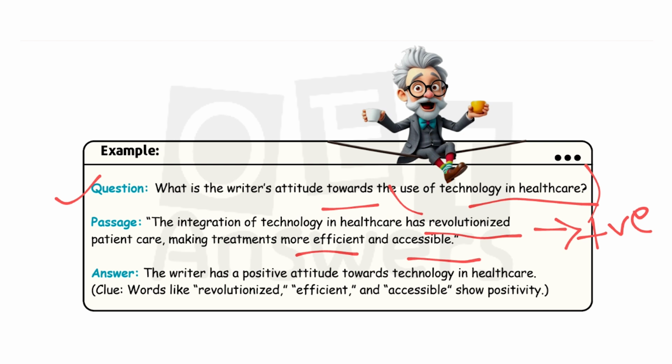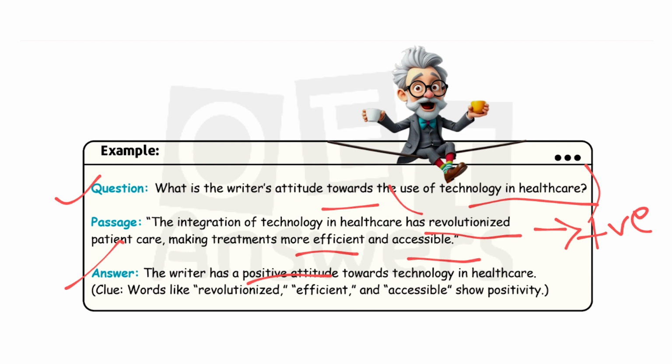So here, what is the writer's attitude? In only two lines, they have mentioned the writer's attitude. The writer expresses his feeling that the treatments are more efficient and accessible because of the new revolution, the integration of technology. These are positive attitude phrases. So look at the answer. The writer has a positive attitude. Yes, as I told you, the writer has a positive attitude towards technology in healthcare.